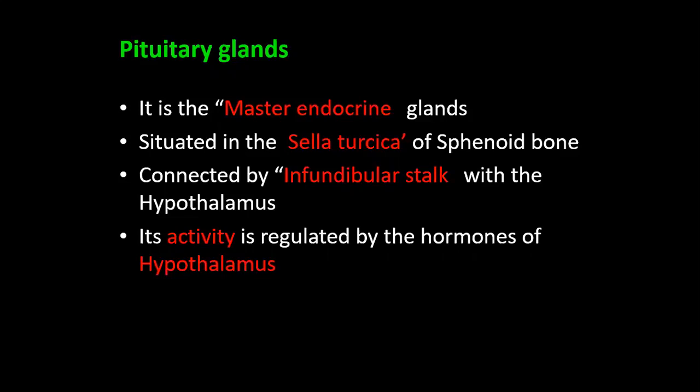Now we're going to start pituitary gland. This is called master of endocrine gland. It is the master endocrine gland. Pituitary gland is situated in the sella turcica of sphenoid bone. It is connected by infundibular stalk with the hypothalamus. Its activity is regulated by the hormones of hypothalamus.